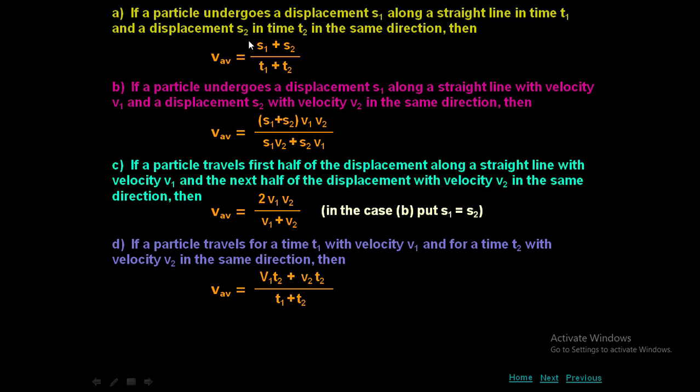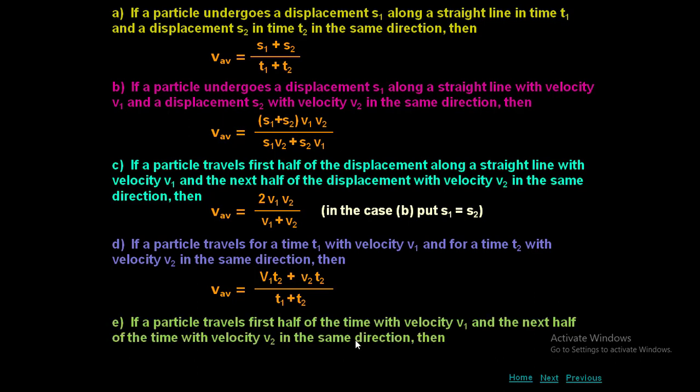In the first expression, in place of s1, what do we have to substitute? v1 t1 we have to substitute, because v equal to s by t, so s equal to vt. So s1 is nothing but v1 t1, and s2 is nothing but what? v2 t2.